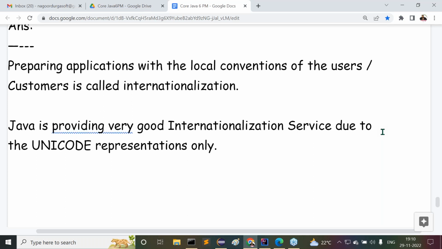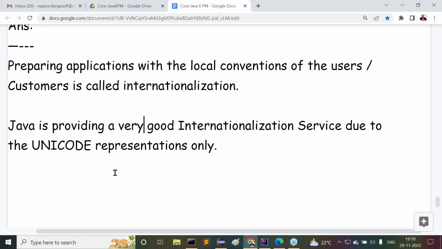Java is very good at internationalization service because of Unicode representation only. This is because of no other reason. Java is having Unicode representations.